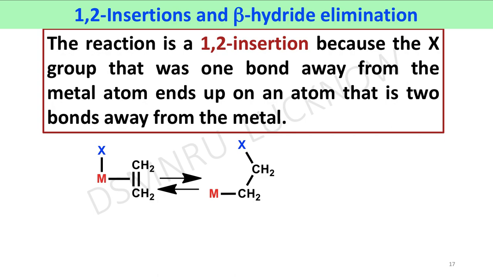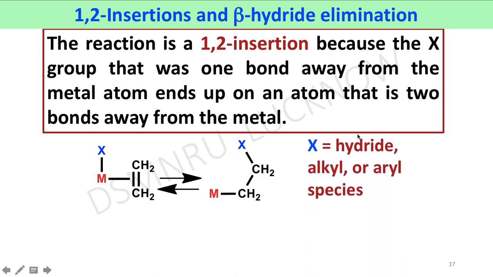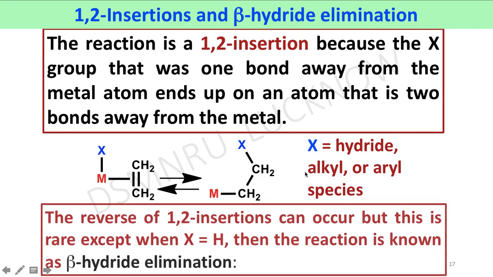It is a beta hydride elimination reaction. Where X is hydride, alkyl or aryl species, the reverse of 1,2 insertion can occur, but this is rare except when X is equal to hydrogen. Then the reaction is known as the beta hydride elimination reaction.